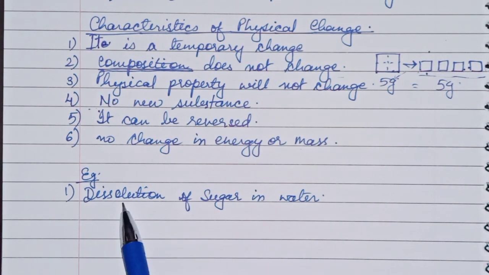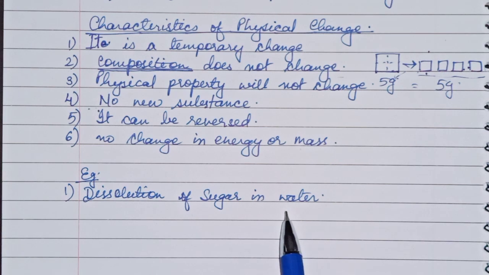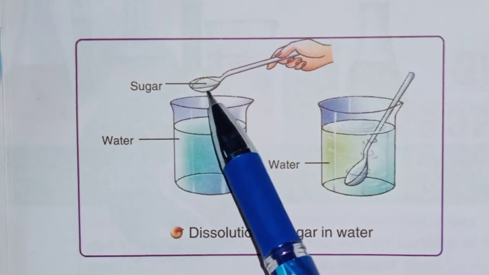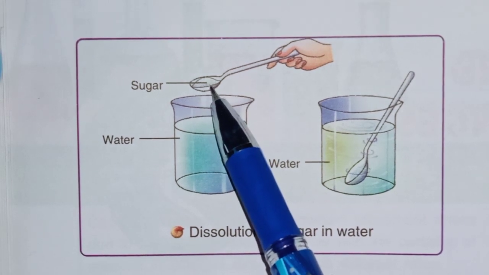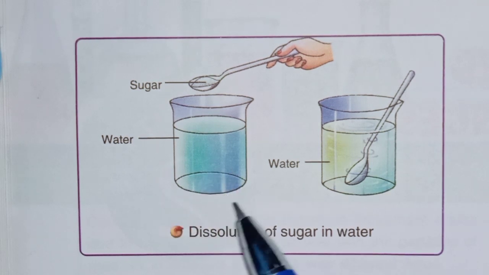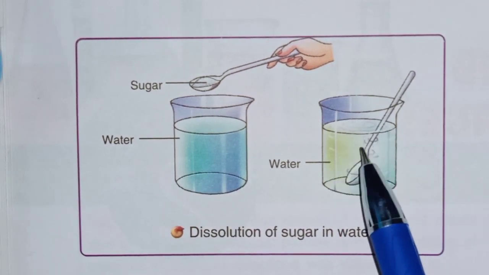The first example is dissolution of sugar in water. Suppose you are taking 1 tablespoon of sugar and you are dissolving this in water. So this type of change is a physical change. How is it a physical change? See here, 1 tablespoon of sugar is dissolved in this water by stirring. So you can see sugar is getting dissolved in this water.